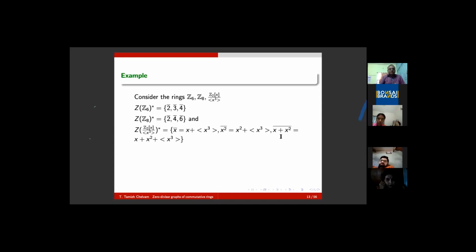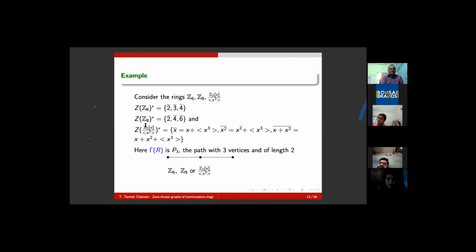But one must look into the fact that Z6 is not isomorphic to Z8. A very natural trivial observation. This contains 8 elements, that contains 6 elements. How can they be isomorphic? They are not isomorphic. But what is the zero divisor graph corresponding to these three rings?